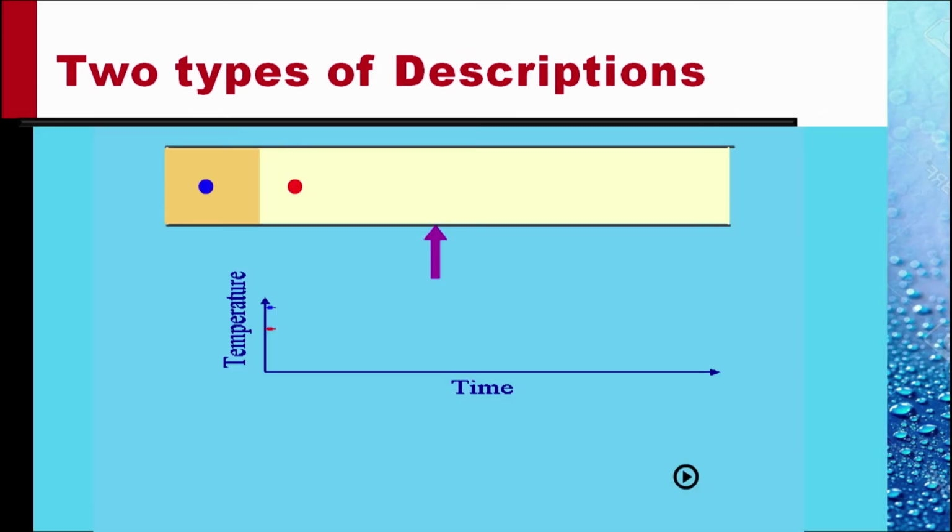To understand the two types of descriptions that we use in fluid mechanics, let us look at this model. Here there is a fluid in which there are two different temperatures. The fluid with the light yellow color has a lower temperature. The fluid with darker yellow color is at a higher temperature.